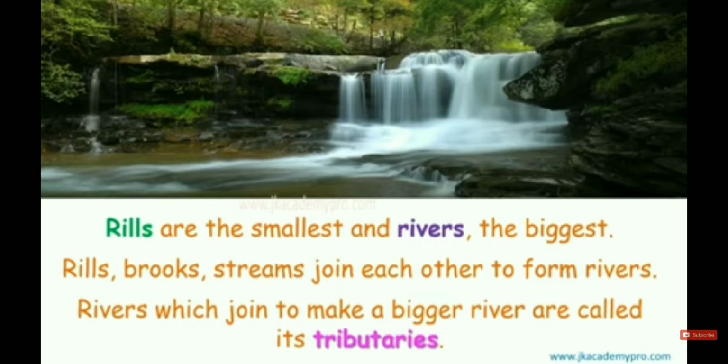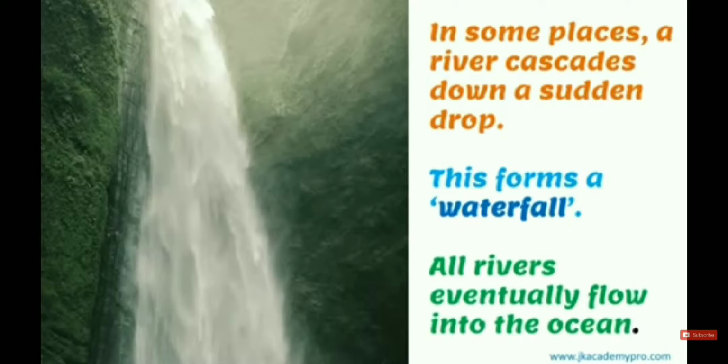In some places a river cascades down a sudden drop. This forms a waterfall.